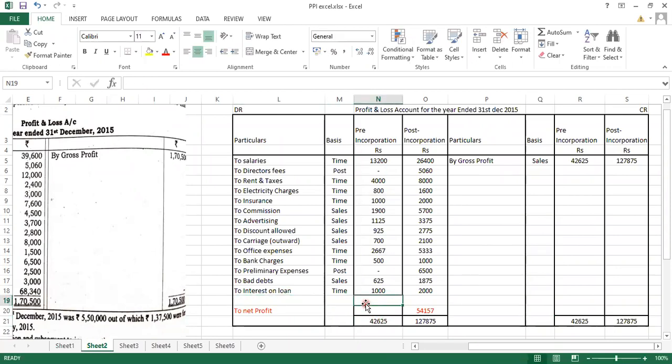Okay, debit side balancing figure came. So on the debit side you got a balancing figure of 14,183. Now this is your goodwill or this is your capital reserve. You have earned a profit in the pre-incorporation duration. So this will go in the capital reserve. So here you will be writing down to capital reserve. And you are done with the sum.